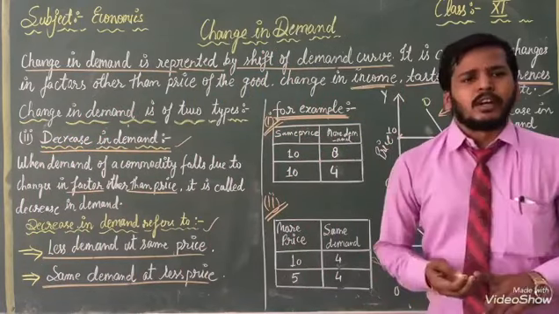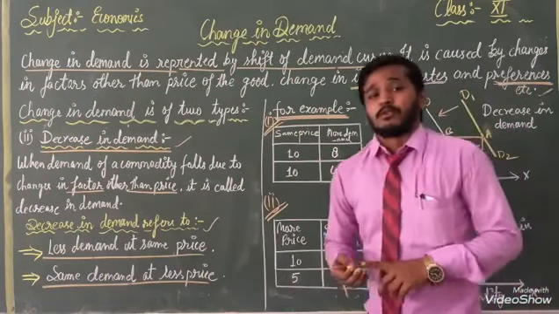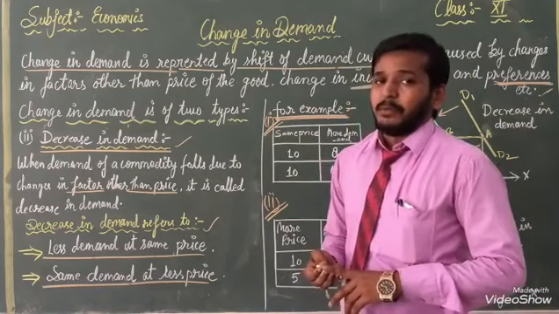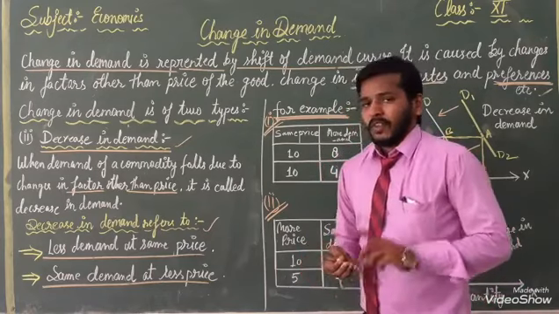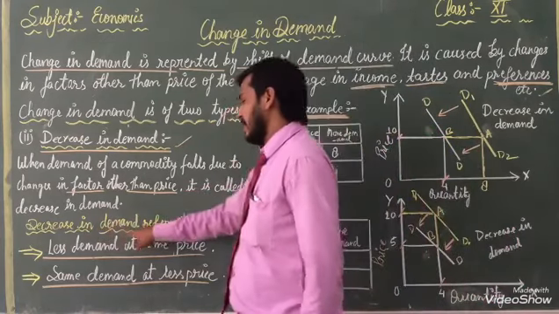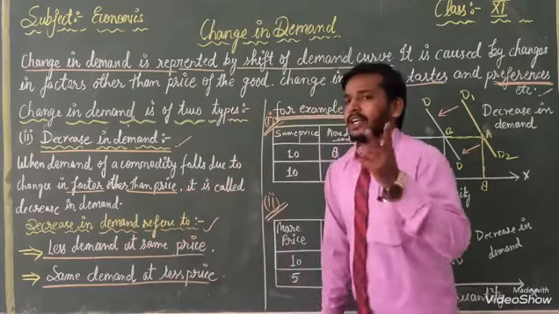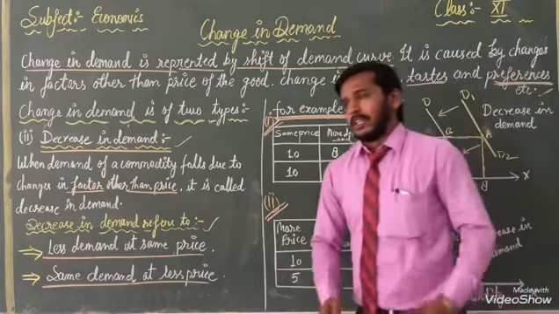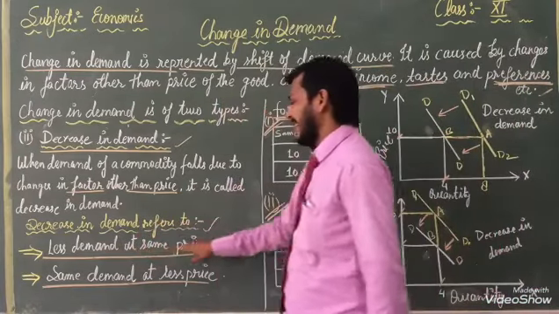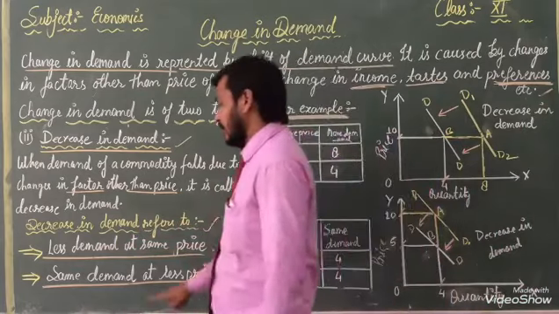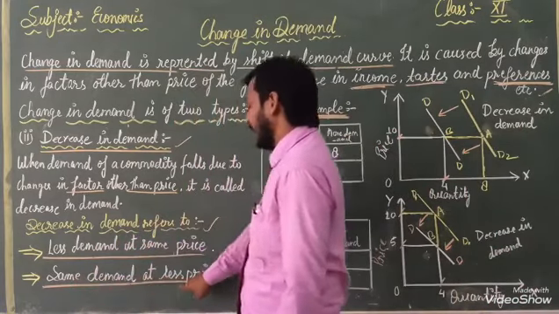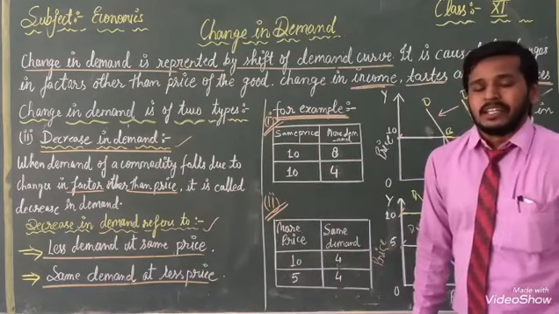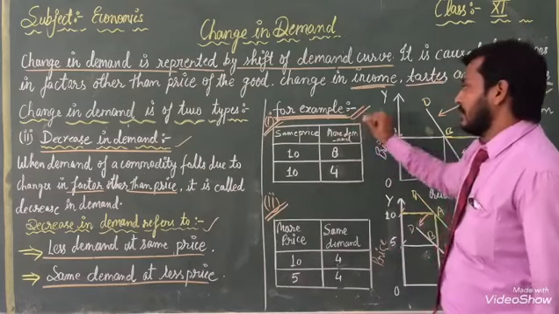This is a very important part for you. So dear students, you have to listen very clearly and silently and make a note also. Once again listen, decrease in demand refers to two conditions in front of you, which I am going to explain. First one is less demand at the same price. Second one, same demand at less price. With the help of that, we can explain with an example.